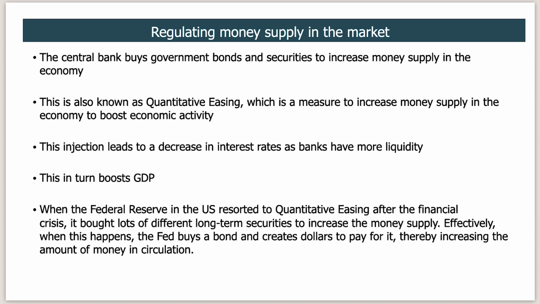When the Federal Reserve in the USA resorted to quantitative easing after the financial crisis, it bought lots of different long-term securities to increase the money supply. Effectively, when this happens, the Fed buys a bond and creates dollars to pay for it, thereby increasing the amount of money in circulation. So this is how they regulate the money supply in the market. So this was all about the monetary policies.